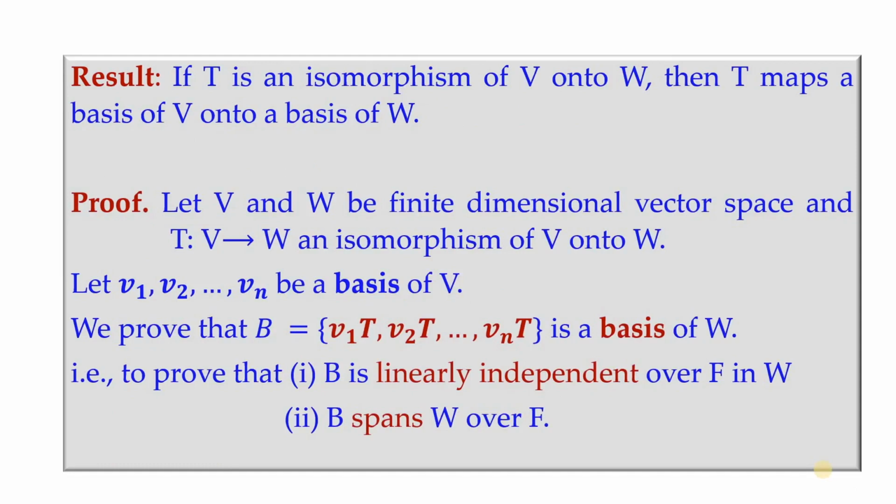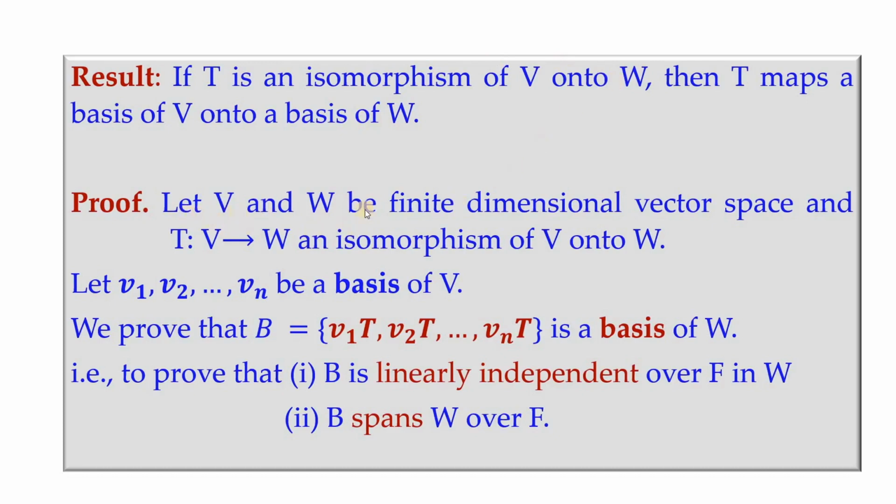Now before we go to corollary 2, we need to prove this result, which states that if T is an isomorphism of V onto W, then T maps a basis of V onto a basis of W. So whenever V is isomorphic to W, we are given T to be an isomorphism of V onto W, which means that V is isomorphic to W. So that means we can find a mapping T between V and W, which will take a basis of the domain to a basis of the codomain. Now how to prove this?